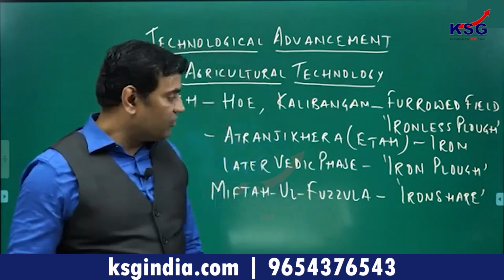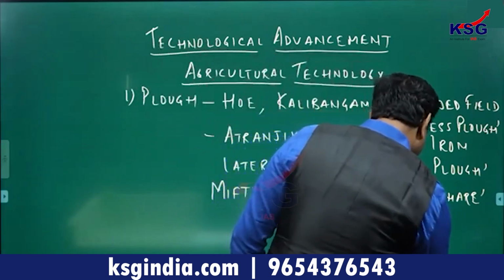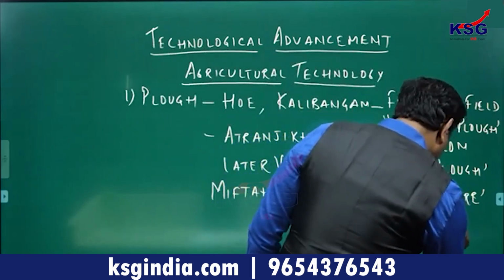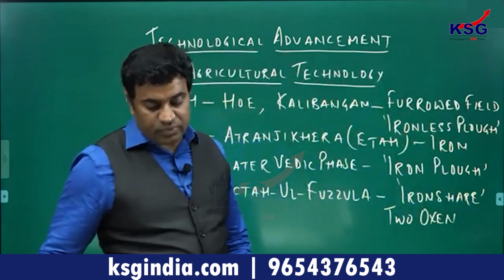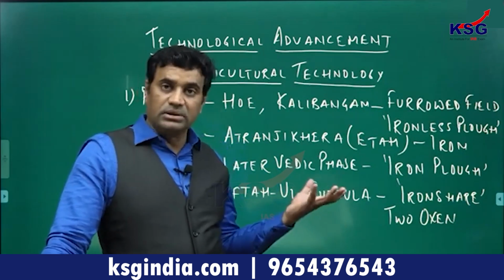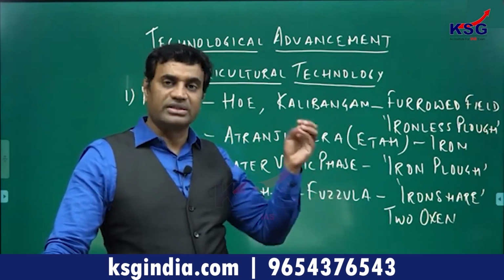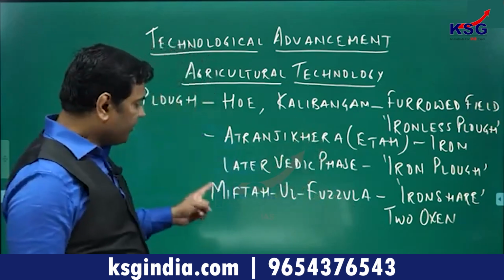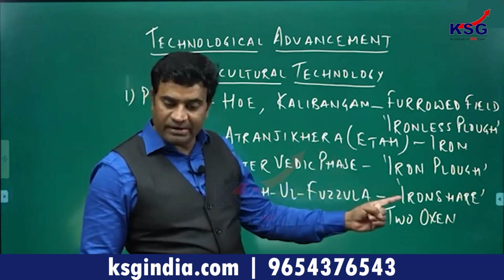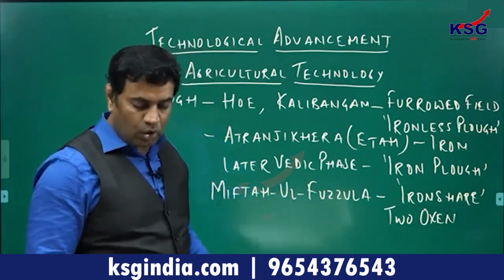So the field was furrowed through an iron shear tied to two oxen, and a human being. Clear? In this way, the hard soil was unearthed, and therefore the field was furrowed so that seeds could be distributed for proper germination. Clear? So Miftah ul Fuzula mentions the iron shear, and this iron shear was tied to two oxen and a human being who furrowed the field.